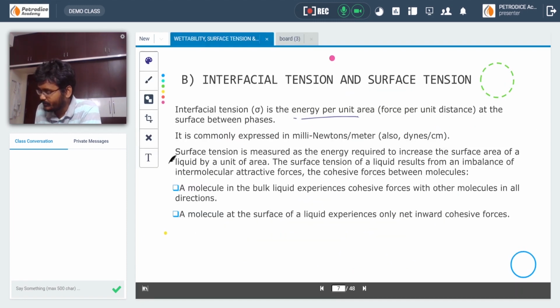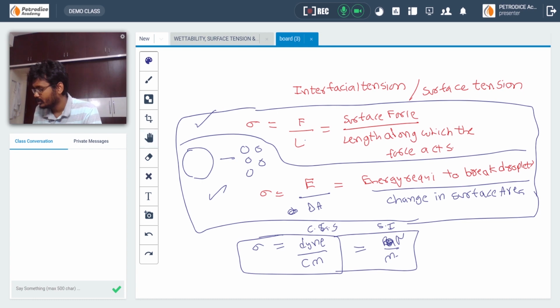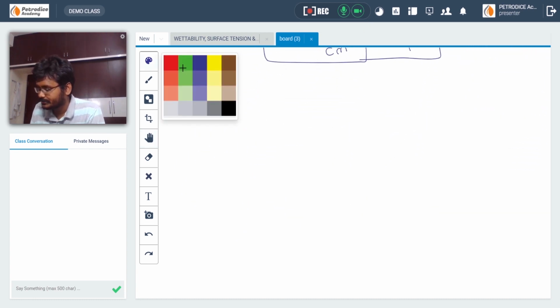And yes, surface tension is measured as the energy required to increase the surface area of a liquid by a unit area. That is, I have told you, sigma is equal to the energy required to break a droplet divided by the change in surface area. So let me explain it to you. What do you mean by surface tension? What actually is surface tension?